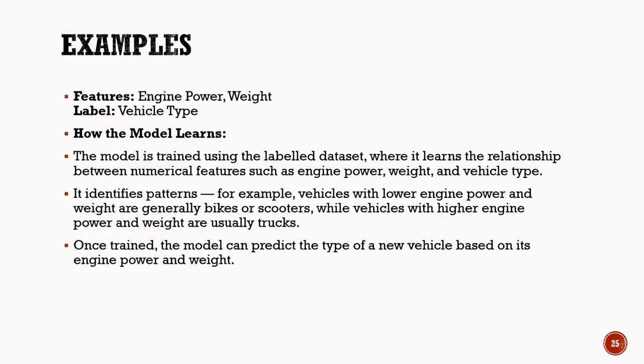Once the training process is complete, the model can use the patterns it has learned to classify new vehicles. When it receives the engine power and weight of an unfamiliar vehicle, it compares those values with the patterns learned during training and predicts the most likely vehicle type. This demonstrates how supervised learning uses labeled examples to learn relationships and make accurate predictions on new data.